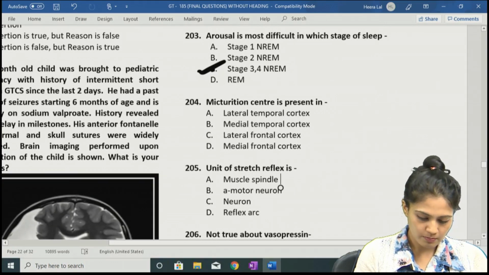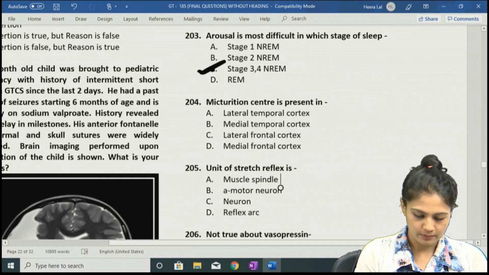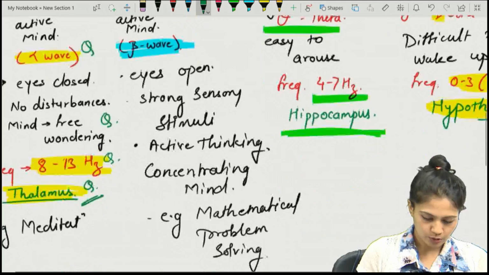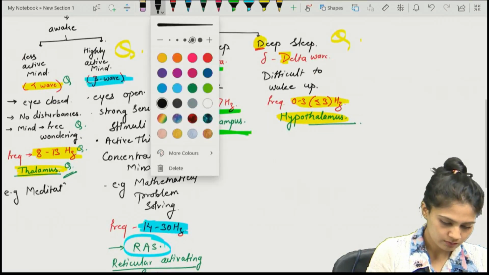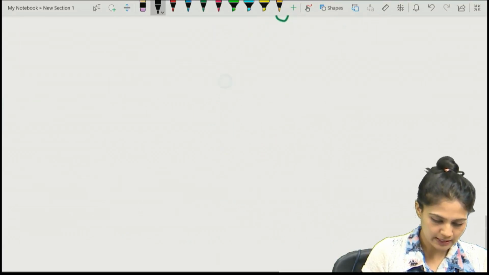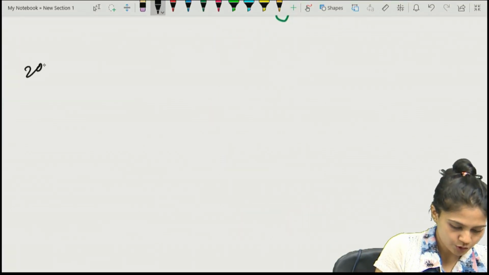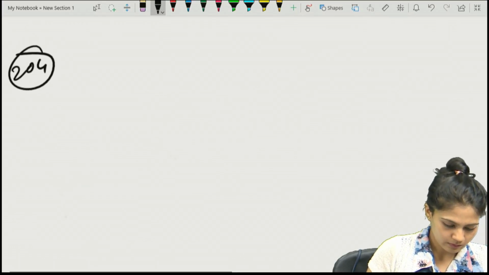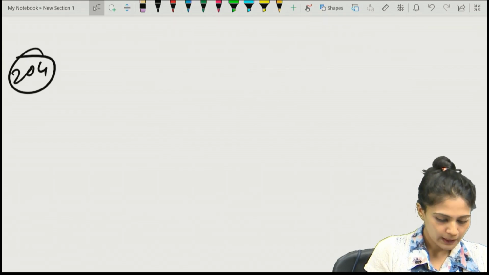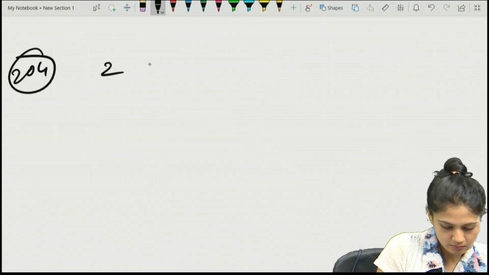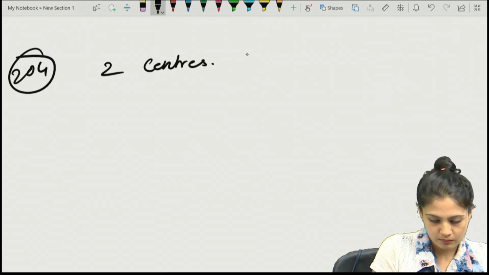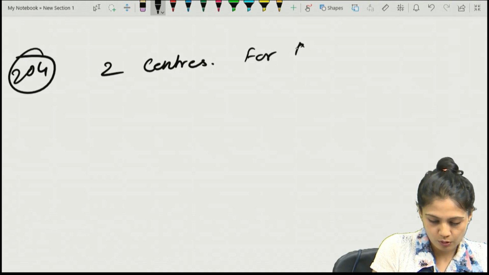Moving to the next question, micturition center is present in. So there are two centers for micturition. What are those two centers? Let's discuss the next question, about the micturition.